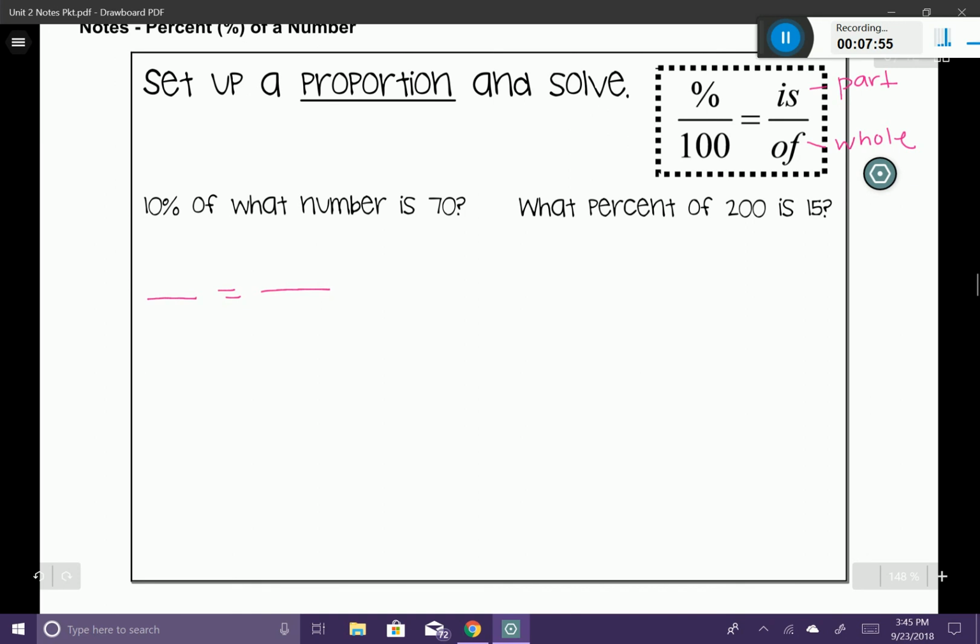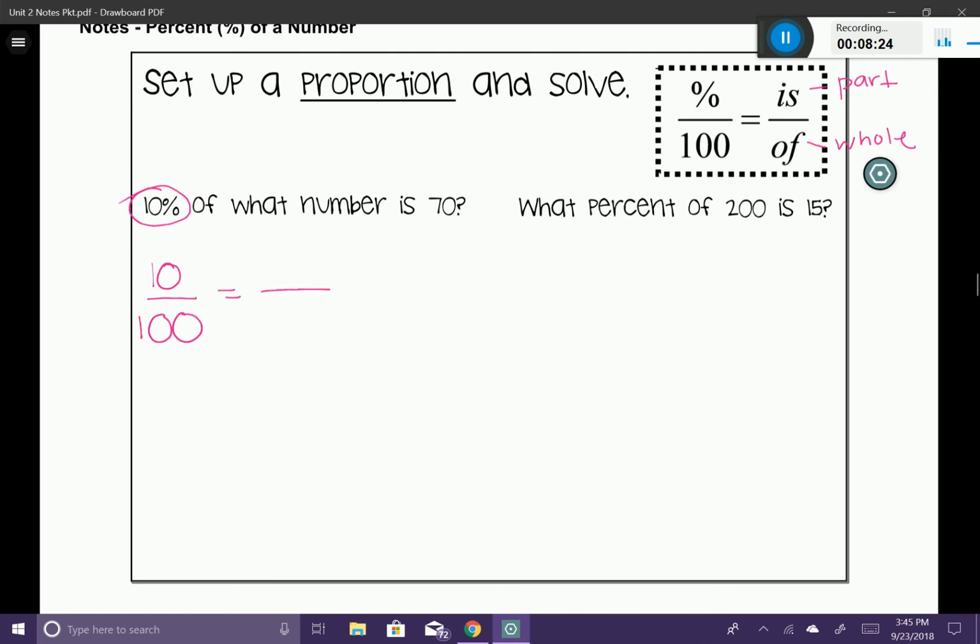I'm always going to begin my proportion by placing my 100 in the 100 location, which is the bottom left corner. Then I look at my question and see, do they give me a percentage? In our case, they do. They give me 10%, so I'm going to place it in the position where I have a percentage.